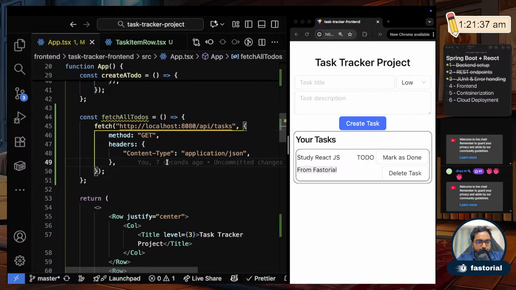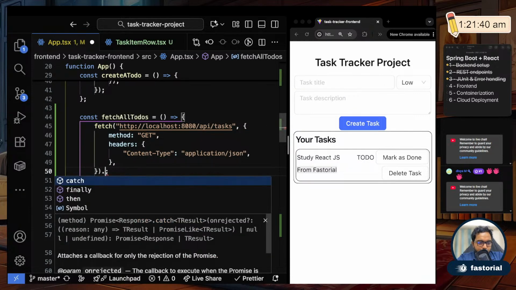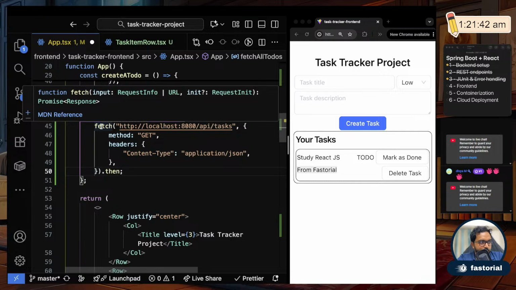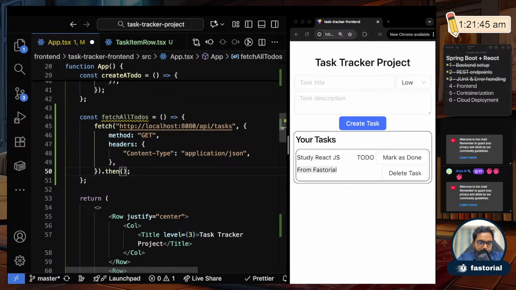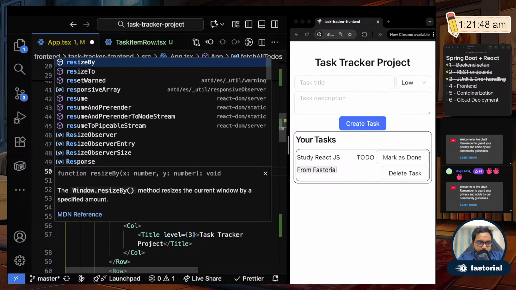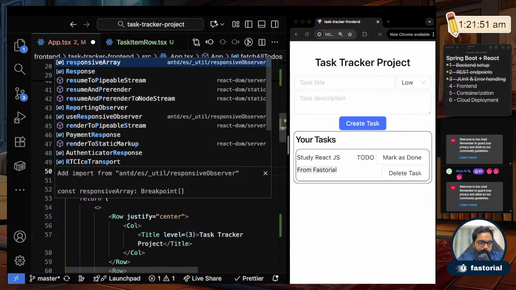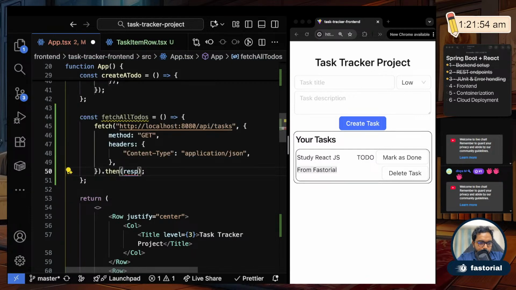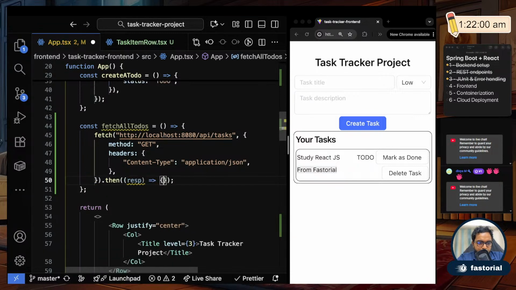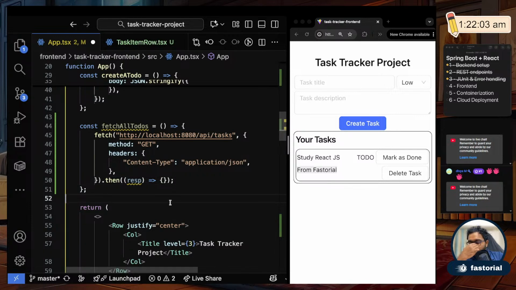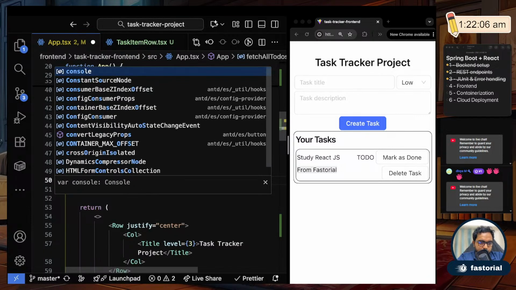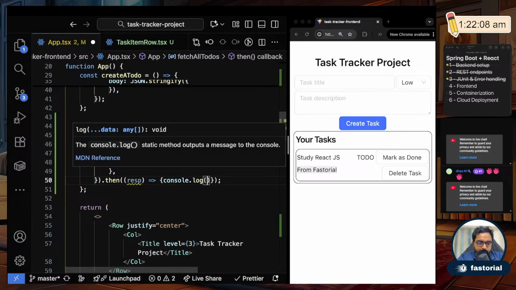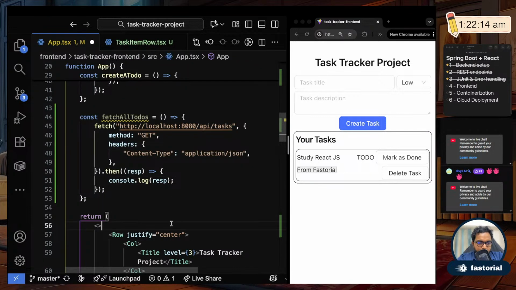Okay, and then what to do then? Okay, so this fetch is of a type promise, which will give you a then. Okay, and in then it will give me the response data. Okay, I am kind of skeptical about this syntax. Let's see. Okay, so it gives us the response data. Let me just print it first. Okay, console.log, and I will print response data.